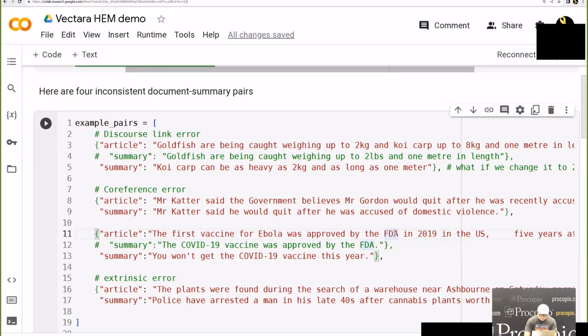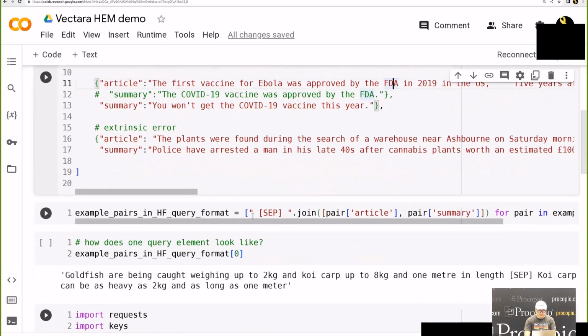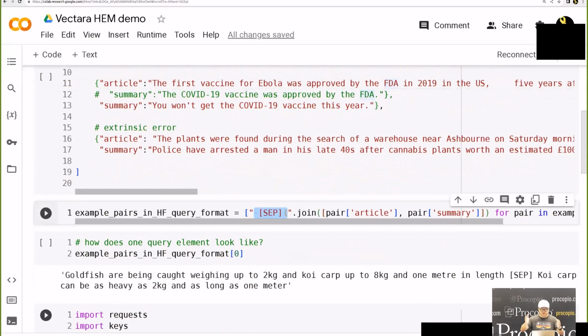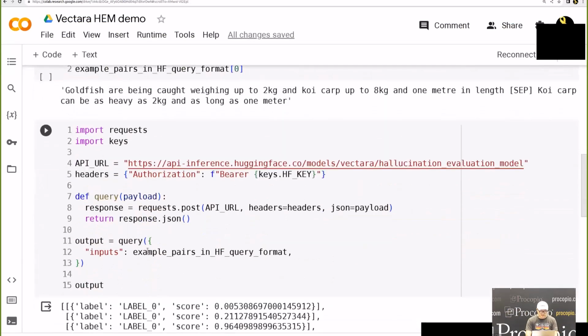In order to use our HHEM, all you need to do is combine the source and the summary and add a special separator called SEP, which, if you're familiar with BERT, you know is a separator for sentences. You combine them into one sentence and feed it to our model. This demo does not use our hosting service because our model has been open sourced on Hugging Face, so you can make a query to our model there.